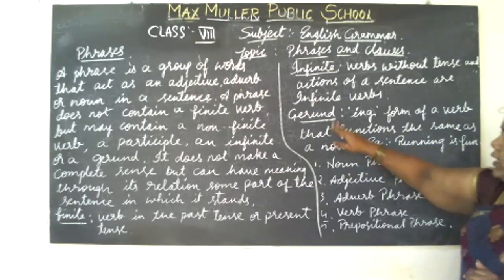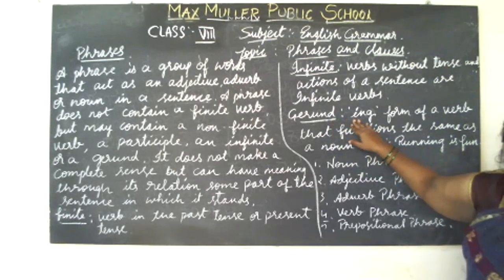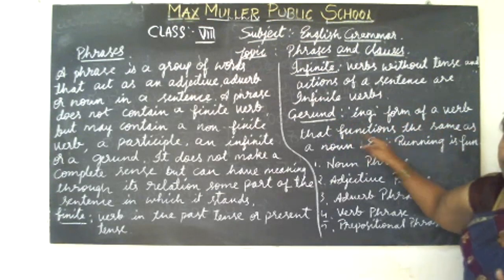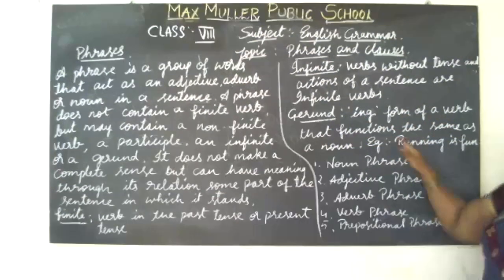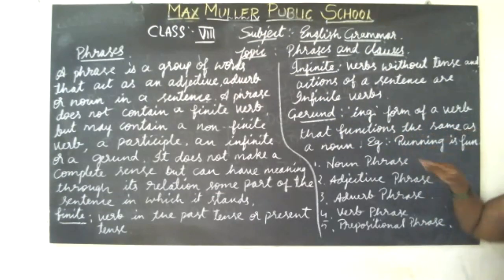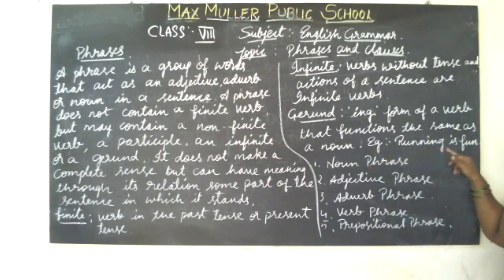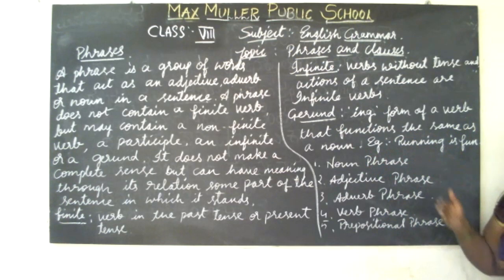Got it? The gerund is the verb which contains the ing form, the form of a word that functions the same as a noun. For example, running is fun. Running is run plus ing.